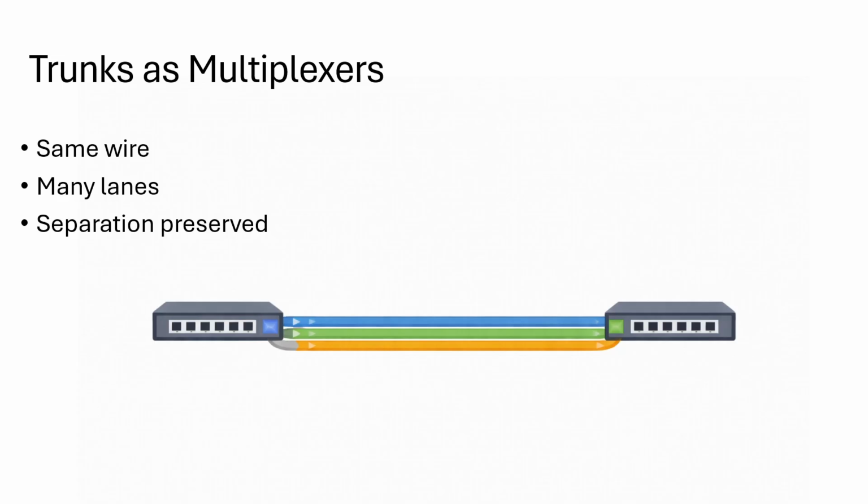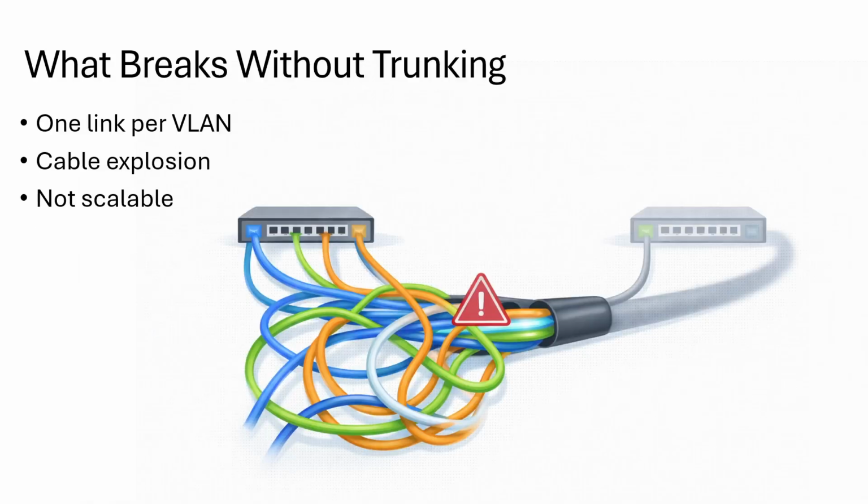Here's the mental model. A trunk is like one physical pipe carrying multiple separate streams. One cable, multiple VLAN lanes, side by side, and tagging is the mechanism that makes the streams separable again on the other side. Without tagging, those lanes blend into one mess. Trunking is basically multiplexing VLANs across one link.